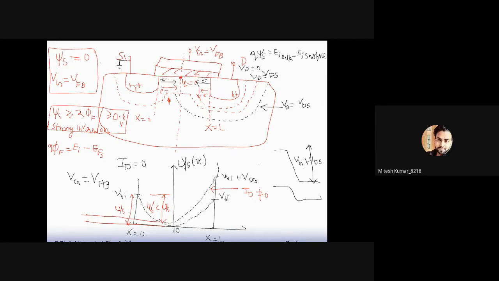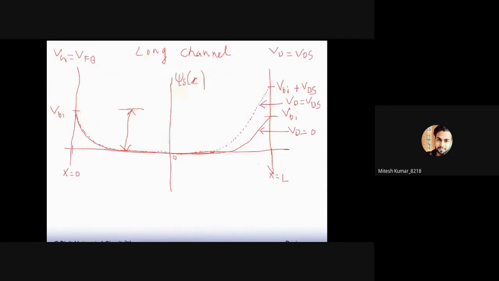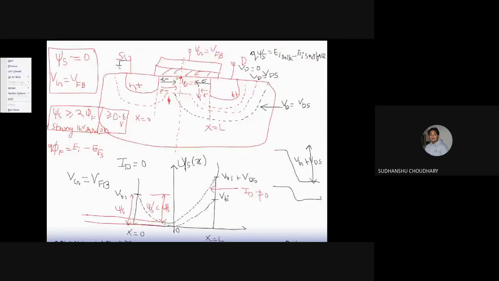Sir, what is the meaning of this surface potential 0 at the center, sir? Yeah, surface potential, I mean, you have surface potential across this channel, okay? So this surface potential is 0 at this point, and when you move from this point toward the source, surface potential increases, and it reaches the built-in potential when you reach the edge of the source.